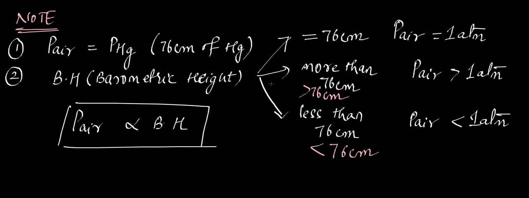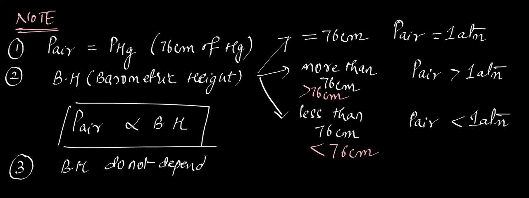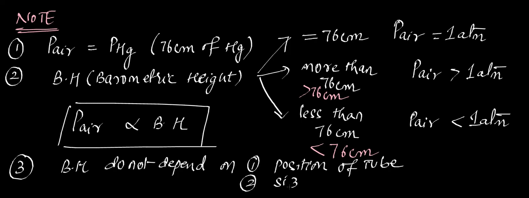Yes, ma'am. So the third important point is, barometric height does not depend on, number one, the position of the tube. So however you keep it, it doesn't matter. Okay, whether you are keeping it vertical or at a 30 degrees angle, 40 degrees angle, slant position, however you keep, it will be 76 only. And the size of the tube and also the shape of the tube, however you take, the height will be the same, 76 centimeters. Any doubt in this?